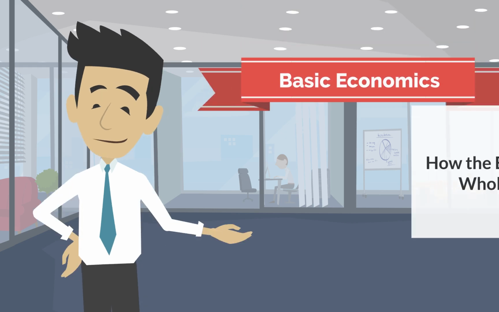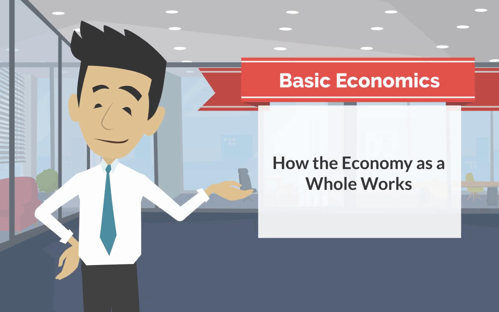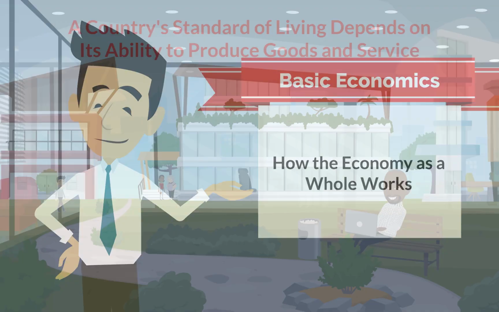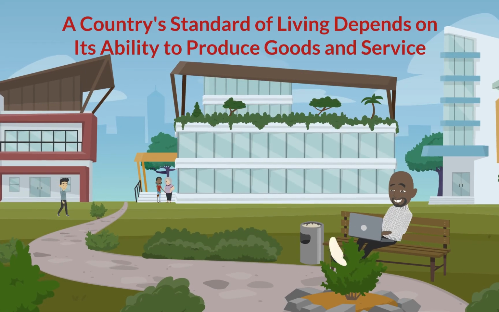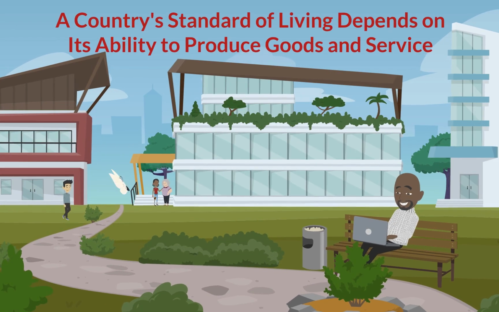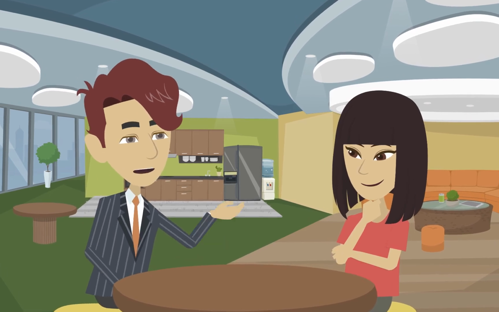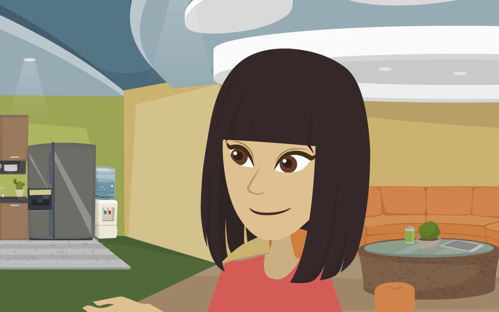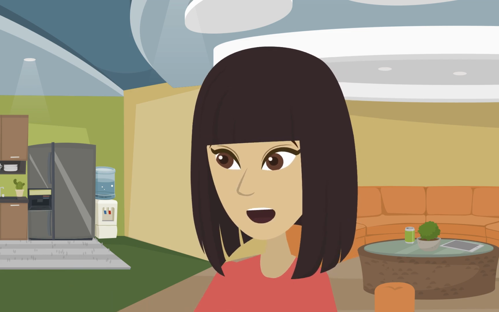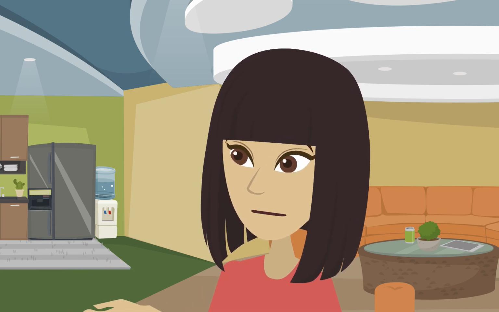Basic economics. How the economy as a whole works. A country's standard of living depends on its ability to produce goods and services. Did you know that the differences in living standards around the world are staggering? Really? I didn't realize the differences were that significant.